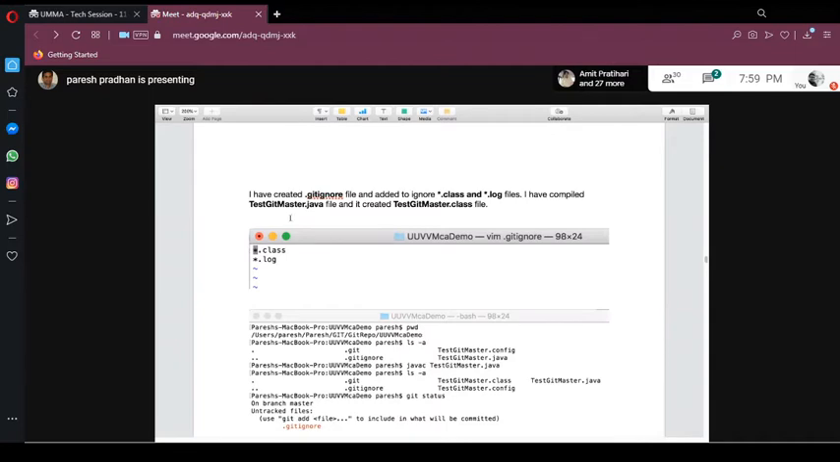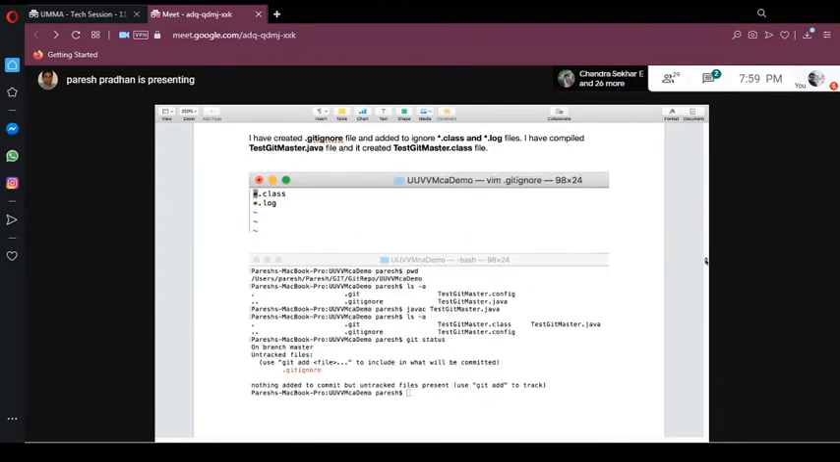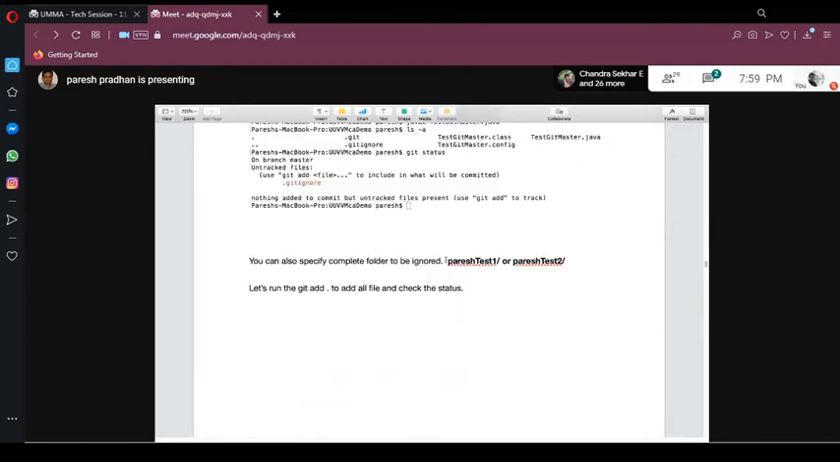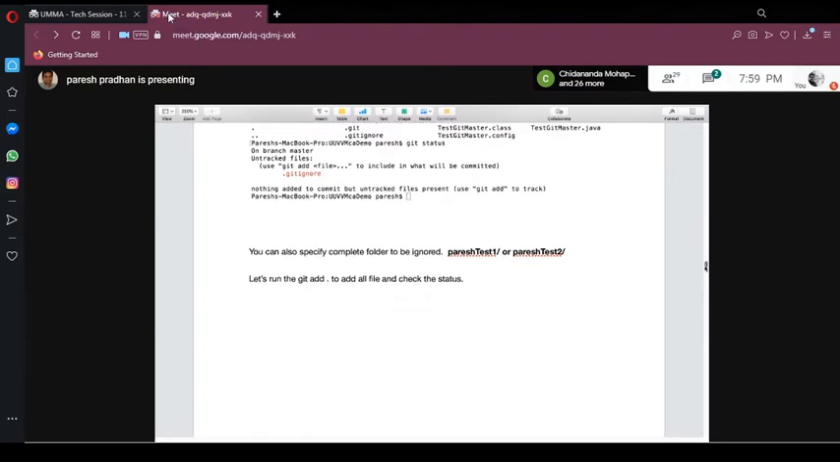So this is what I put in the dot ignore file, right? I take all the snapshot and all those things, so that you can go through this one and see how to ignore the files. And if you want to completely ignore a folder, you can just mention it like this, Paresh test one or Paresh test two. You don't want to include those in the repository.